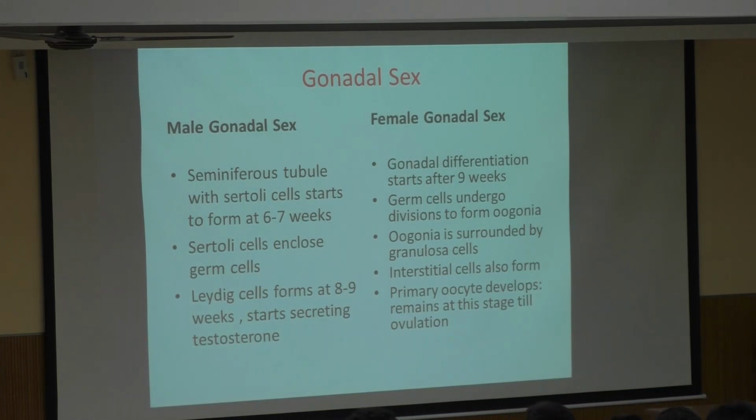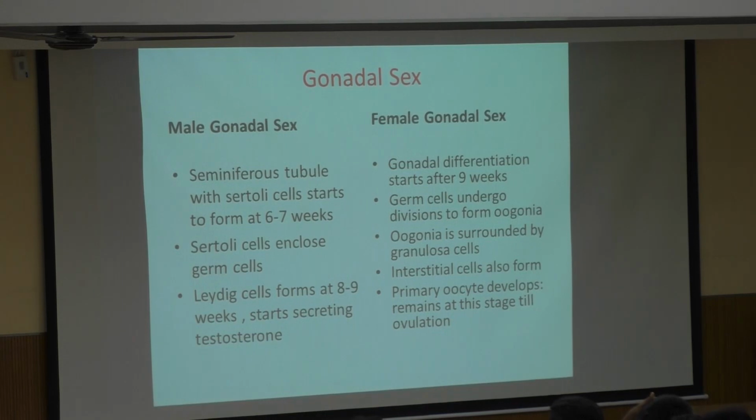In case the Y chromosome is not there, the changes at 6 to 7 weeks and 8 to 9 weeks will not happen. Automatically the switchover will happen, or the development will start by 9 weeks, and it will go into the female gonadal sex. So if there is a Y chromosome, it will start following the male gonadal sex pattern and that timeline will start following. That one only will start forming, otherwise it will get suppressed.